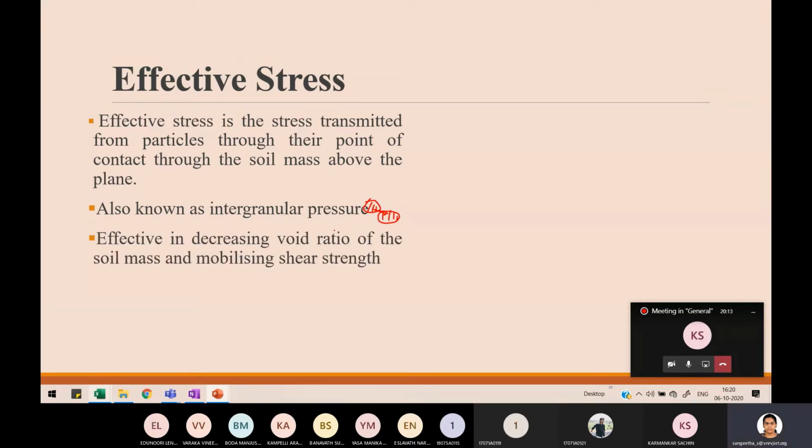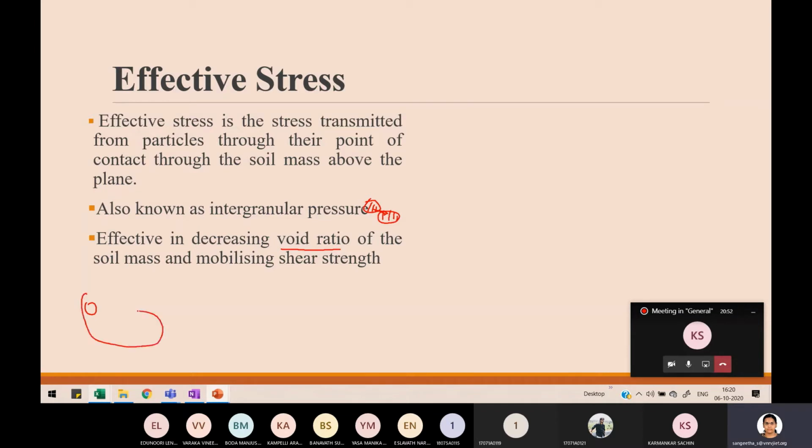It is also known as intergranular pressure. Why is that called effective stress? Because this stress is effective in decreasing the void ratio of soil. In the sense, whenever the load is being applied on the soil, effective stress increases. When the effective stress increases, see, if stress in the soil is increasing, so what happens to its particle arrangement? So you have a bag and that bag is full of balls. And if you try to press that bag, what happens?